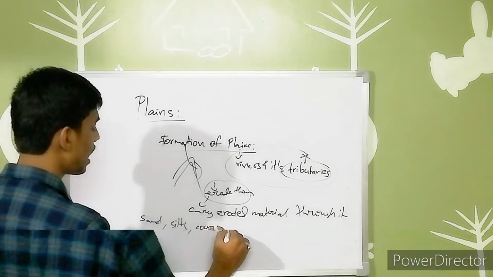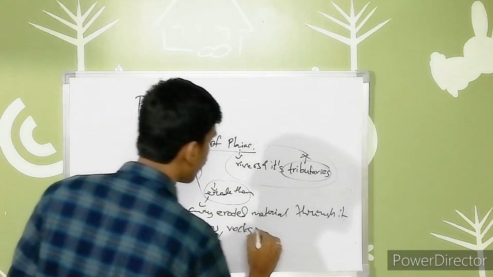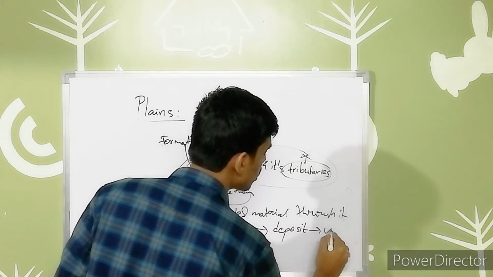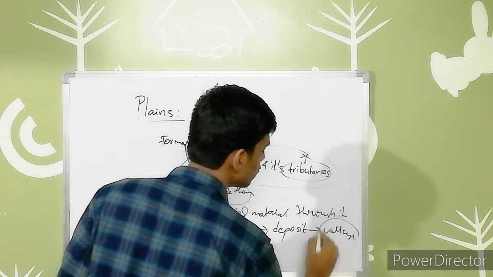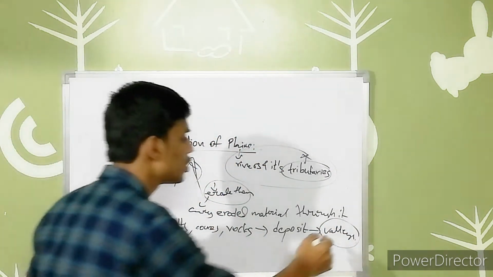All of it they carry, and they form a deposit in their valleys.